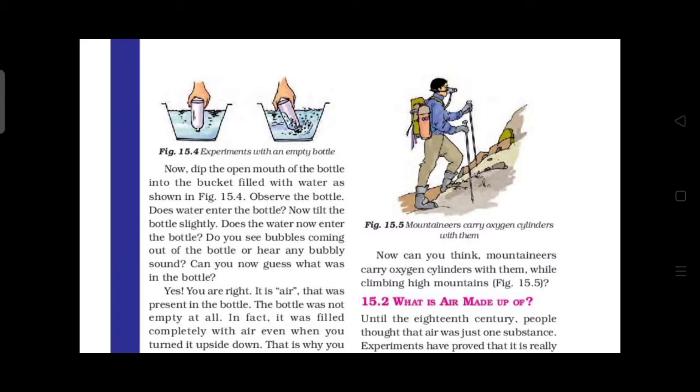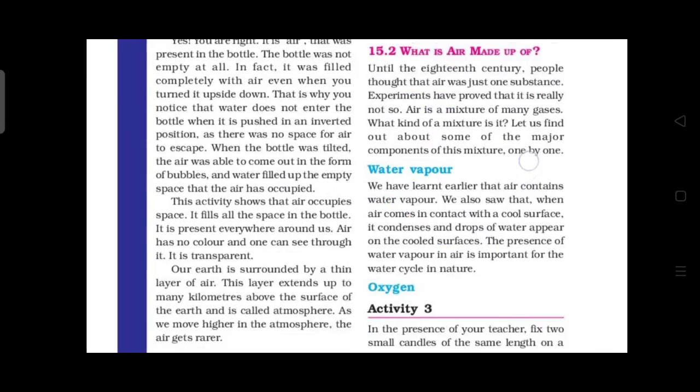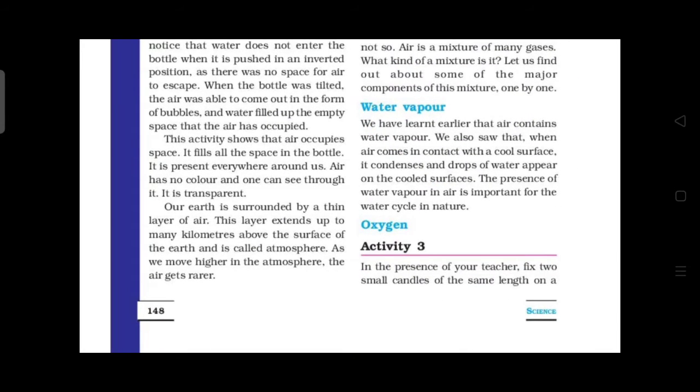Okay, then our earth is surrounded by a thin layer of air. This layer extends many kilometers above the surface of the earth. What we call that is atmosphere. Okay, our earth is surrounded by a thin layer of air. This layer extends many kilometers above the surface of the earth and it is called what? Atmosphere.